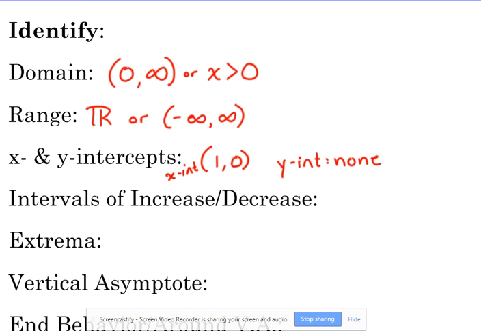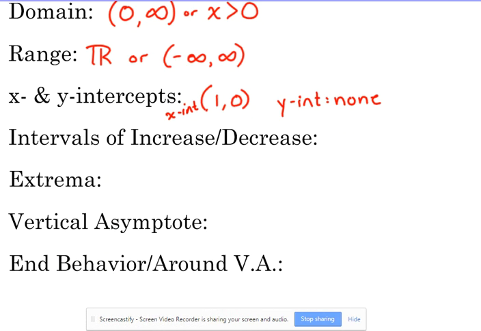How about increasing and decreasing? These always increase. Our logarithmic functions always increase, from 0 to infinity, just for its domain. If it's not defined, then we can't talk about it increasing or decreasing. Does it have any extrema? No, because we have no change in increasing and decreasing. Extrema only exists when there's a change.